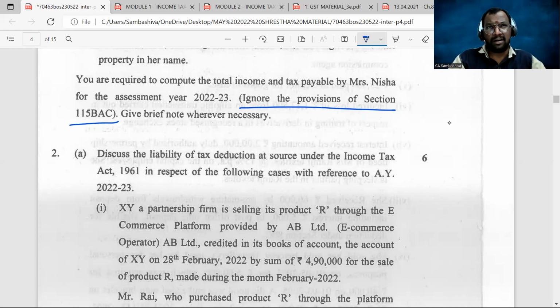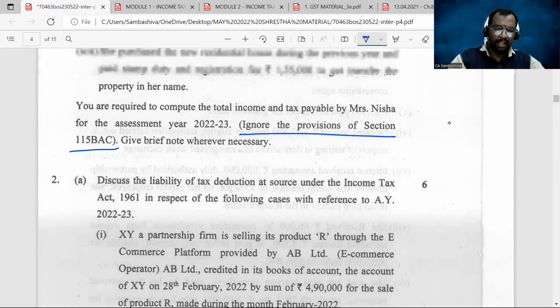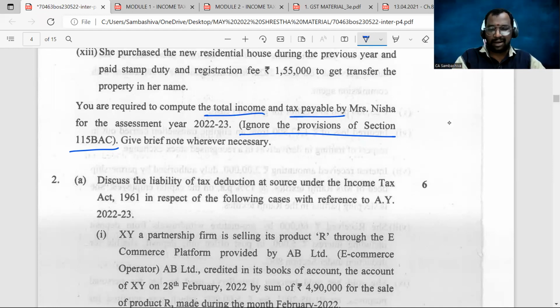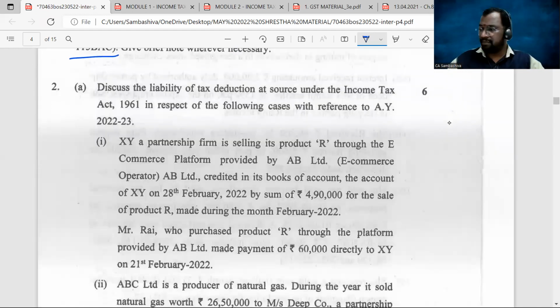I said it is an ICAI exam, which is always unpredictable, but it has very few chances. As expected, they said to ignore the provisions of section 115BAC. So we are asked to find out the total income and tax payable.